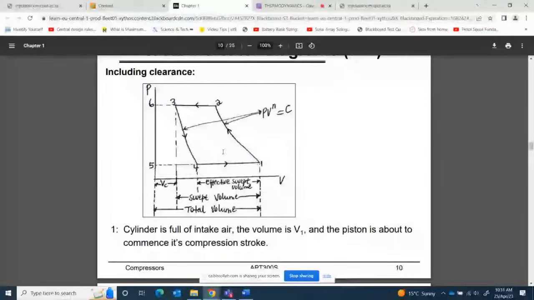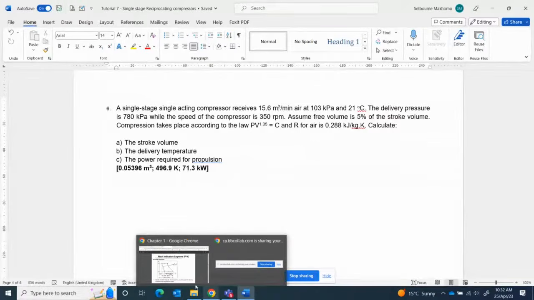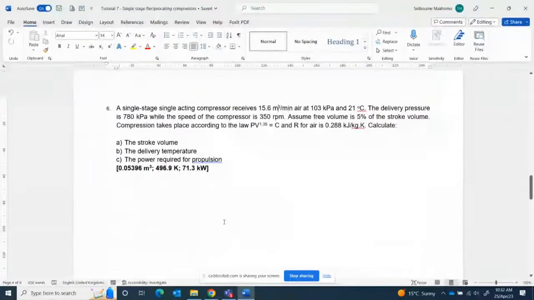So now the question says the air receives 15.6 cubic meters at 103 and 21. Can somebody tell me which volume is this 15.6 from this sketch? Is it V1? Is it Vs? Is it V3? Is it V1 minus V4 or V1 minus V3? Which volume is this? Which volume is this, guys? That's what I said. I said that if you don't understand these volumes, we are going to have problems.